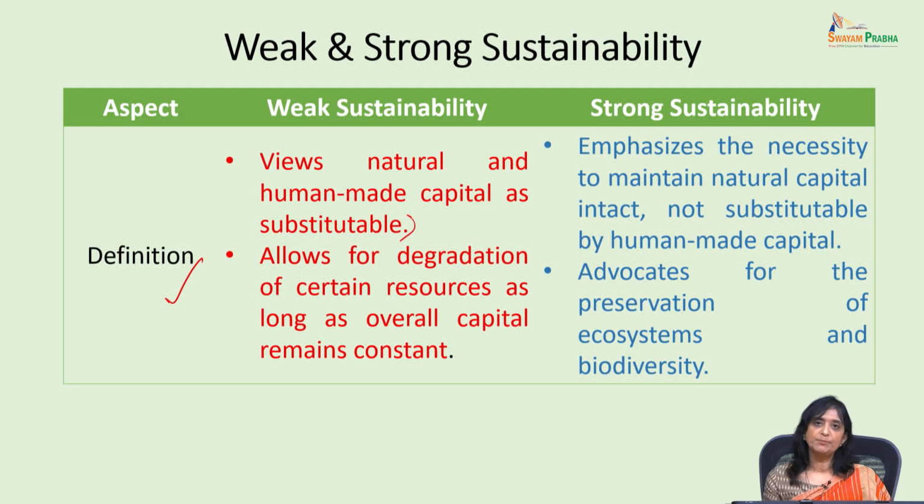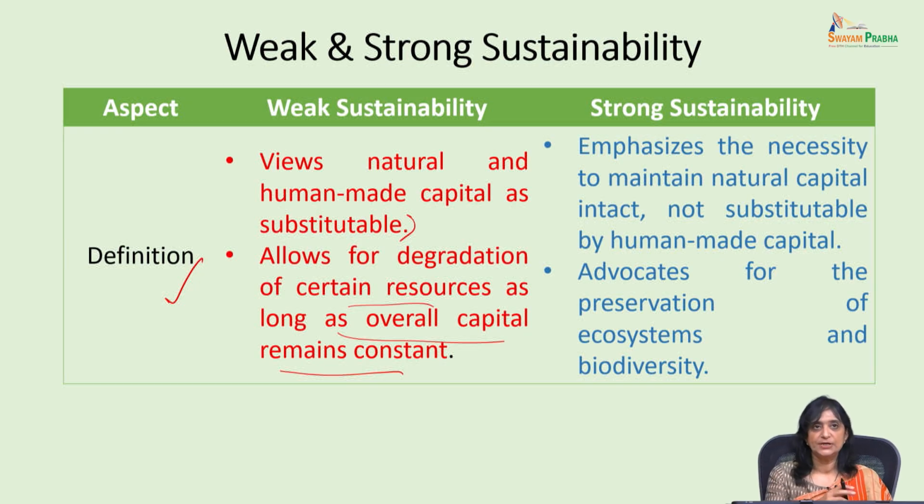That is, you can perfectly substitute human-made capital for natural capital. Therefore, it is allowing for degradation of certain resources as long as overall capital remains constant. So, it's okay if we are destroying some natural capital, if we are compensating with man-made capital.